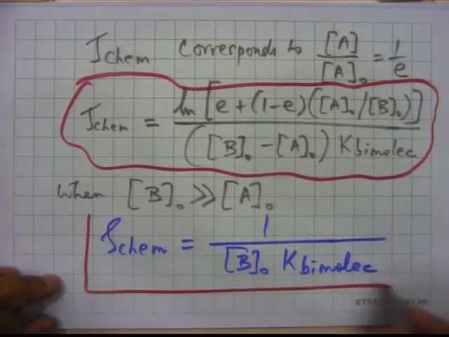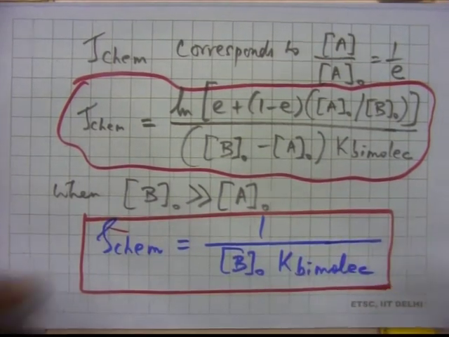Tau chemical is this. So this one in red box is easier to understand. What does it tell you? Anything interesting that this tells you? It's actually pretty simple to interpret this.